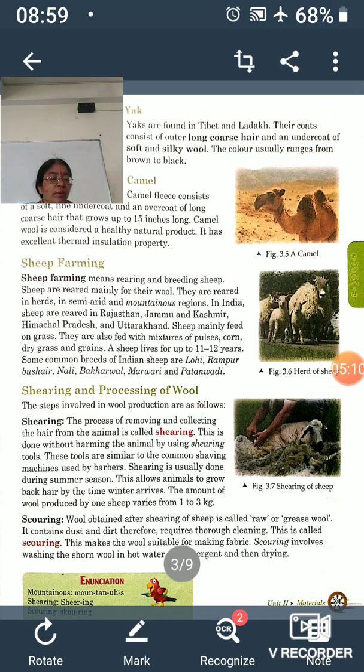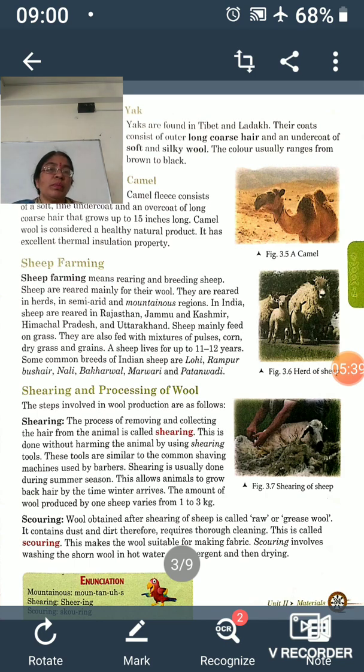After removing the fleece, scouring is done. And what is scouring? Actually, it is cleaning or washing the wool fiber. It will remove the grease from the wool fiber. Now, after this cleaning, sorting, or separation of different types of fibers, occurs.